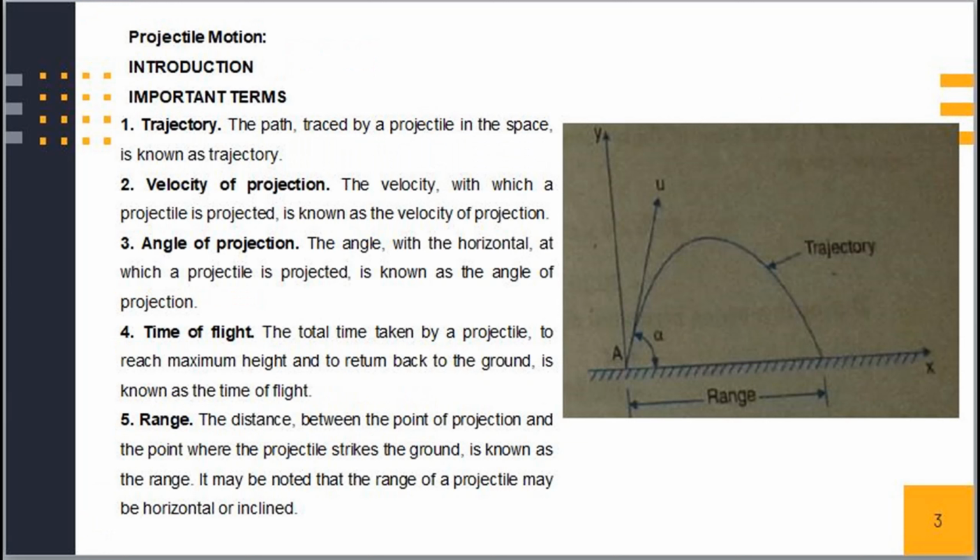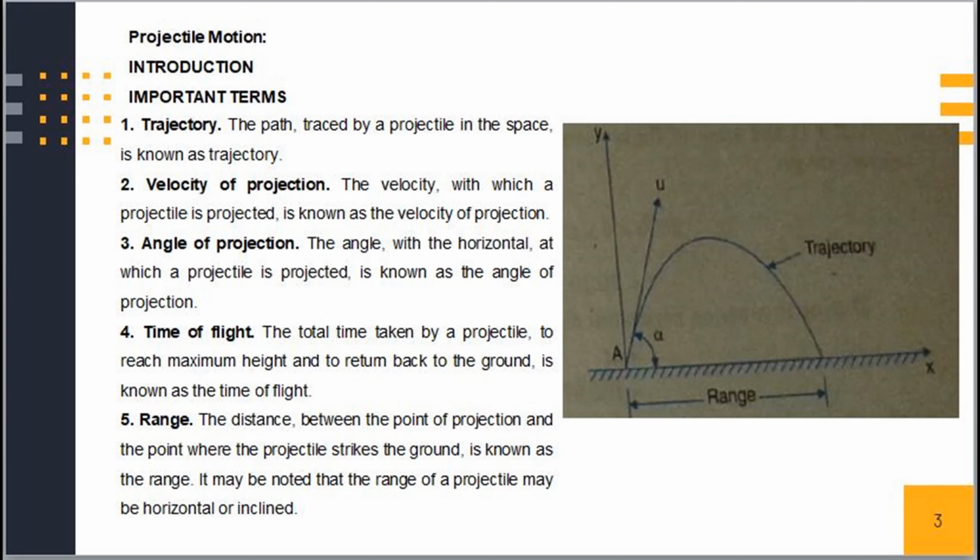Projectile motion. Introduction. In last videos, we considered the motion of a particle along a straight line. But we observed that a particle moves along a curved path if it is freely projected in the air in the direction other than vertical. These freely projected particles, which are having combined effect of vertical and horizontal motion, are called projectiles.